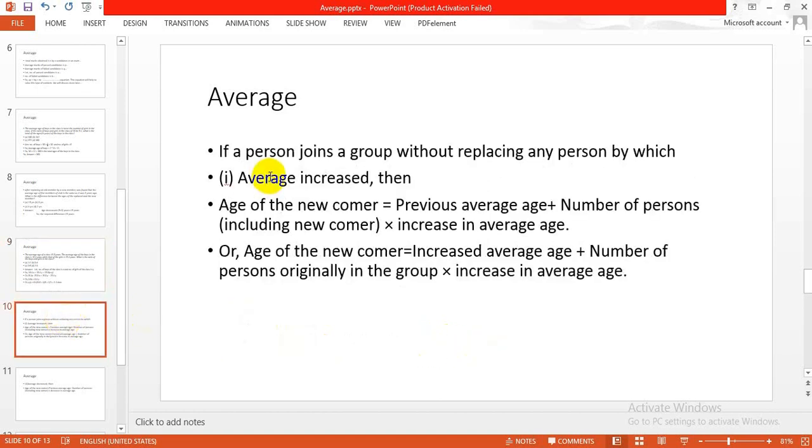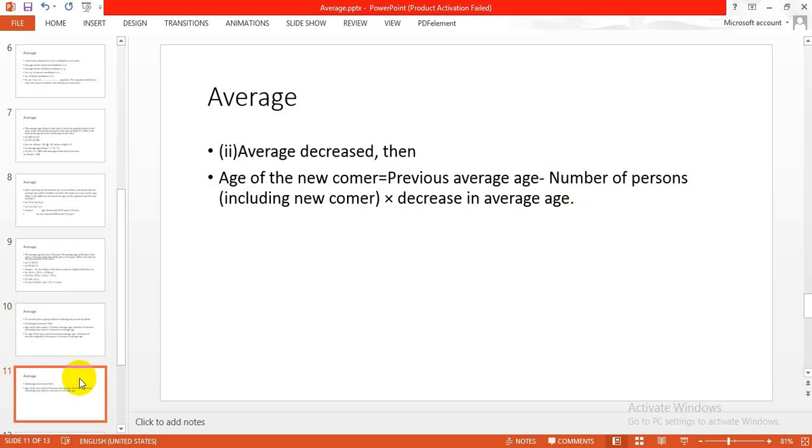So average. If a person joins a group without replacing any person, by which average increased, then age of newcomer is equal to previous average age plus number of persons including newcomer into increase in average age, or age of newcomer is equal to increased average age plus number of persons originally in the group into increase in average age. Average decreased, then age of newcomer is equal to previous average age minus number of persons including newcomer into decrease in average age.